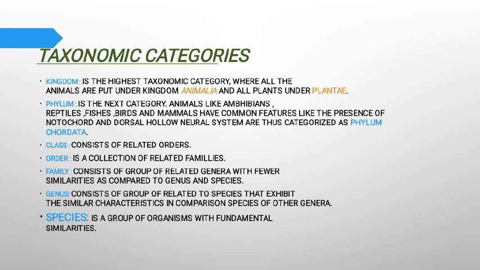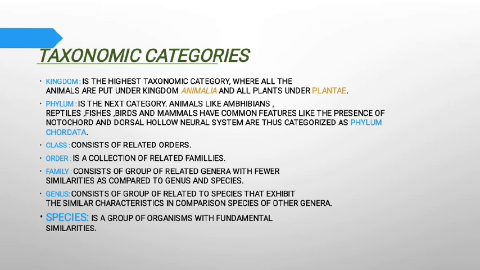Now taxonomic categories. The highest taxonomic category is the kingdom, in which all animals are put under the kingdom Animalia, and all plants under Plantae. Phylum is the next category. Animals like amphibians, reptiles, fishes, birds, and mammals have common features like the presence of a notochord and dorsal hollow neural system, and are thus categorized as phylum Chordata.